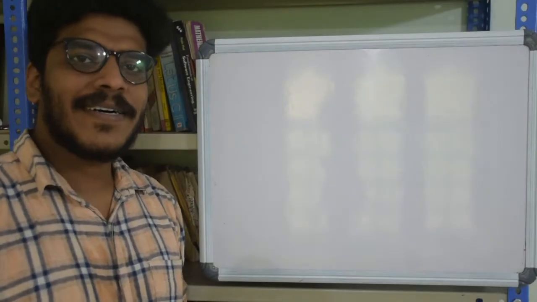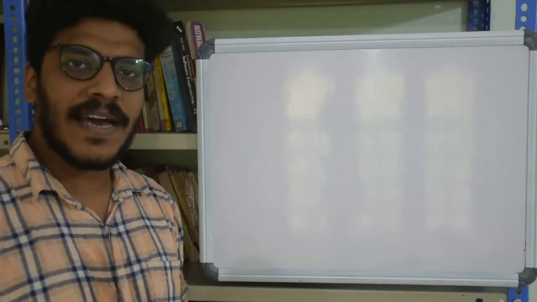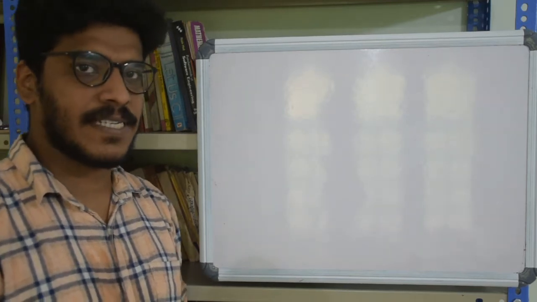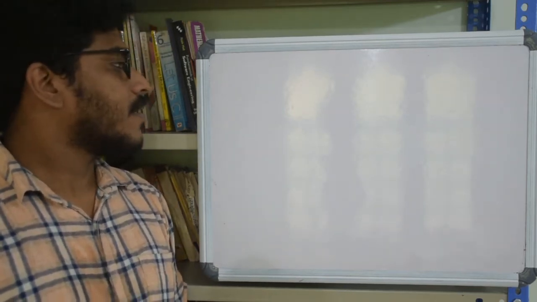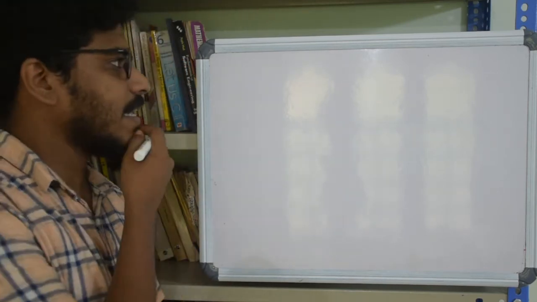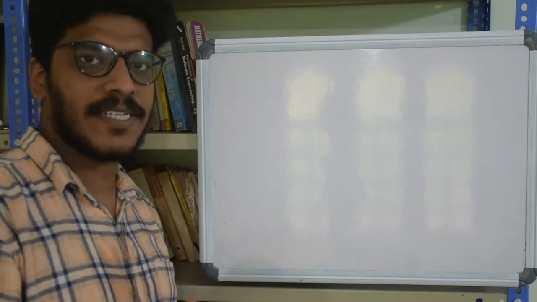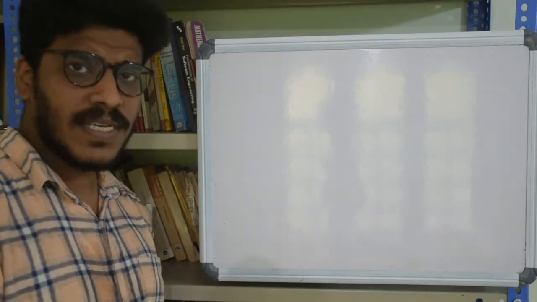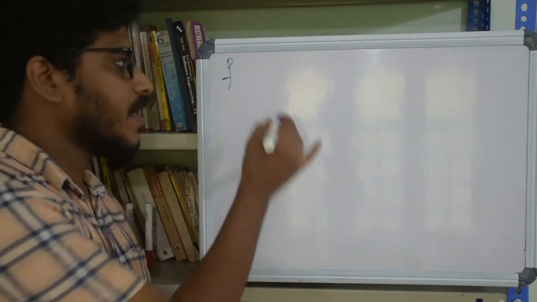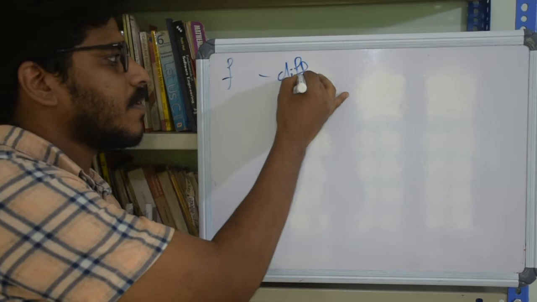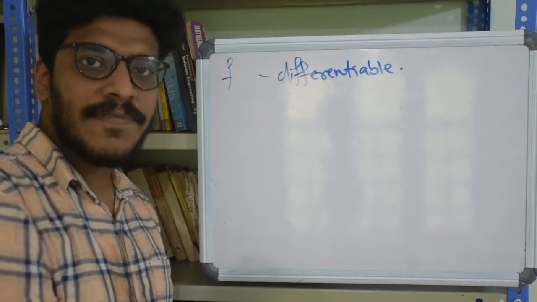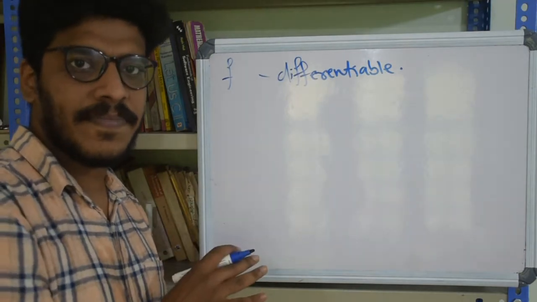Welcome back. In our last classes, we have seen continuity and derivative of a function. And today, before moving any further, let's see a connection between the continuity and differentiability of a function. So, what is differentiability? A function f is said to be differentiable if it has a derivative.